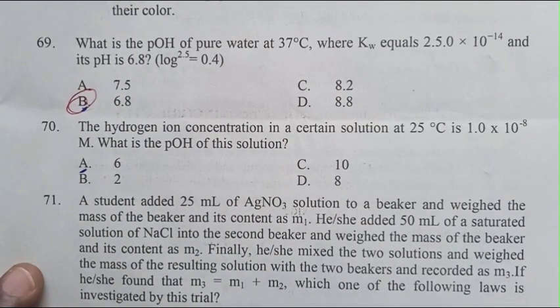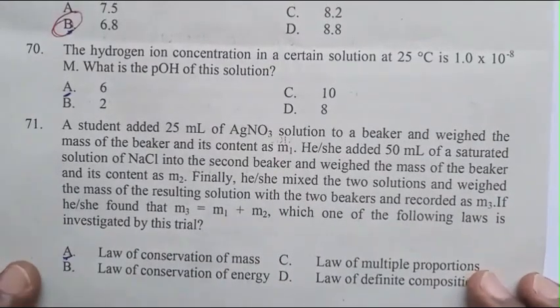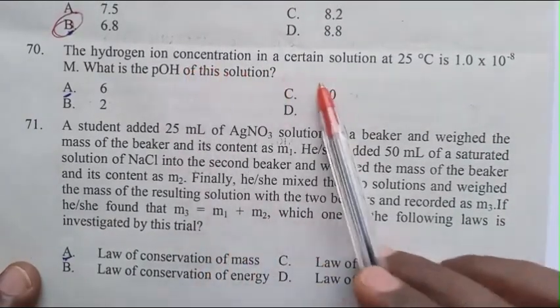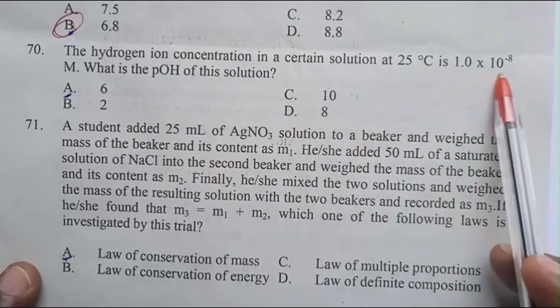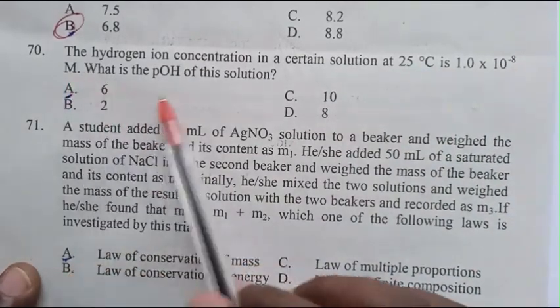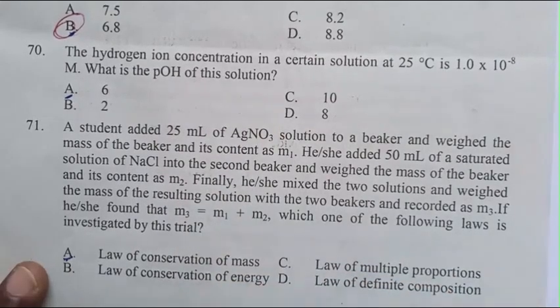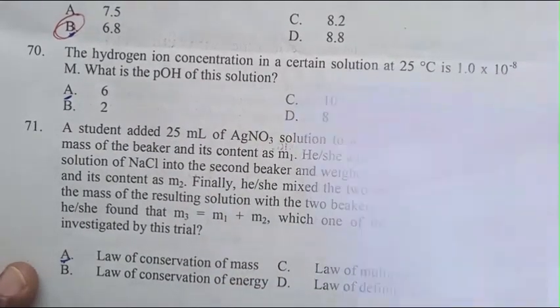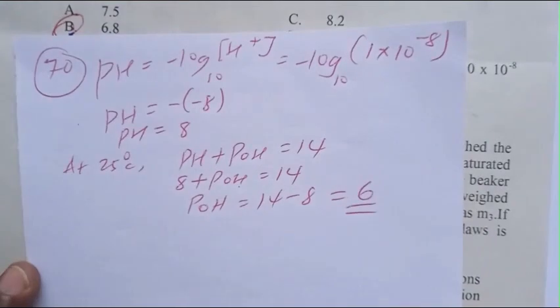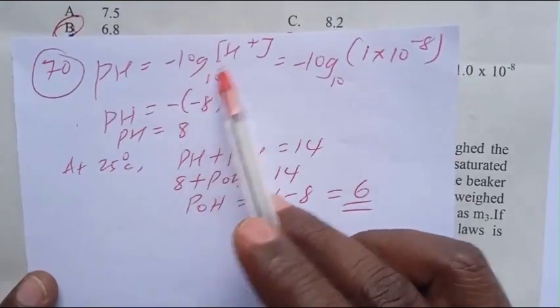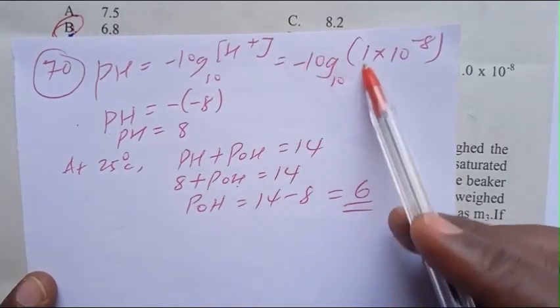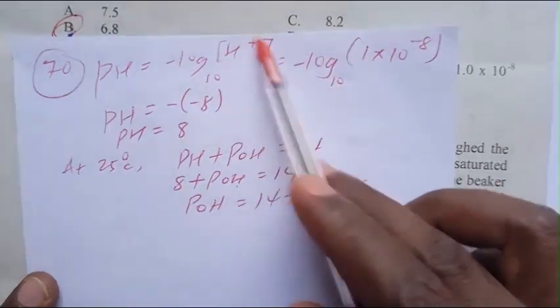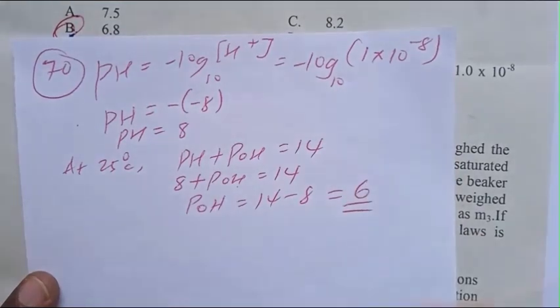Question number 70. The hydrogen ion concentration in a certain solution at 25 degrees Celsius is 1 times 10 to the minus 8 molar. What is the pH of the solution? The pH equals minus log of H plus, base 10, equals minus log of 1 times 10 to the minus 8, base 10.